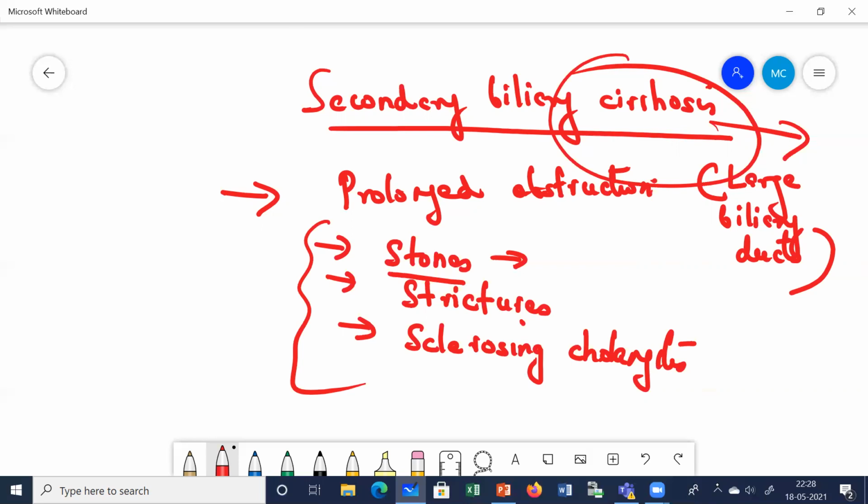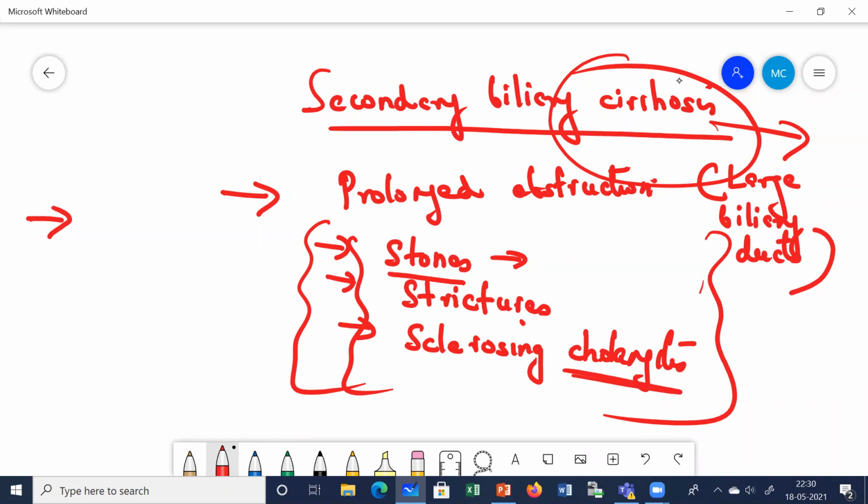Then what are the investigations which we are going to do here? The same investigations again, but since this is not an autoimmune disease, as you can clearly see, the obstruction is being caused by stones or strictures or sclerosing cholangitis. I hope all of you know what sclerosing cholangitis is. Cholangitis is an inflammation of the bile ducts. Sclerosing cholangitis is a chronic liver disease with a progressive course of cholestasis, followed by inflammation of the intrahepatic as well as the extrahepatic bile ducts. So this is not an autoimmune disease.